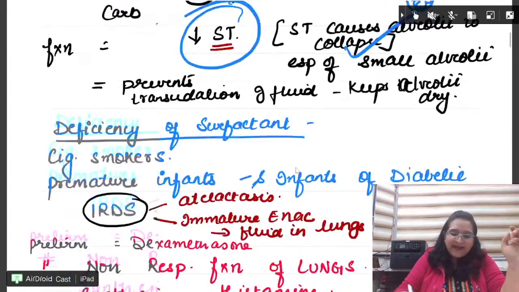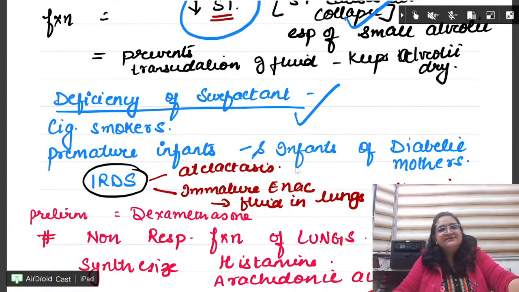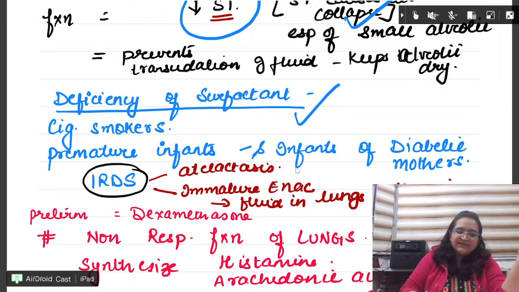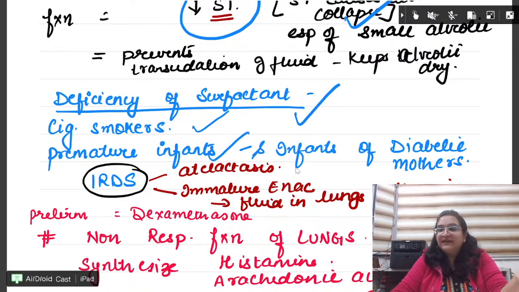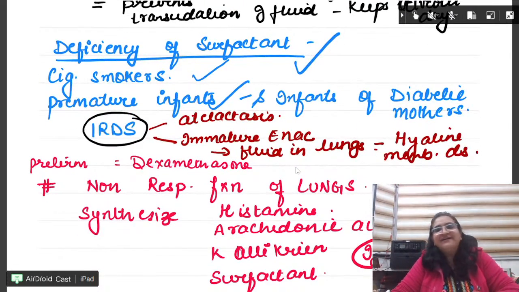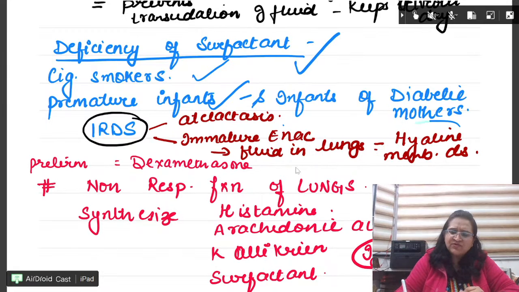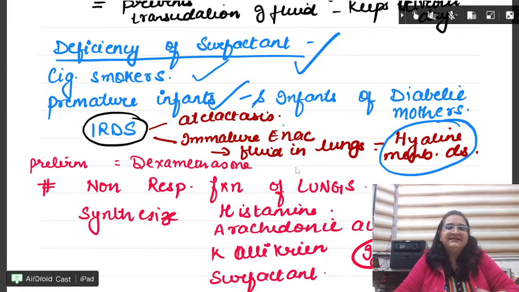Fine. What happens if the surfactant is absent? Surface tension is high. So what will happen? Alveoli will collapse, right? So this happens in cigarette smokers, premature infants of diabetic mothers, and this is known as IRDS, right? And it leads to atelectasis, and it is also known as hyaline membrane disease.